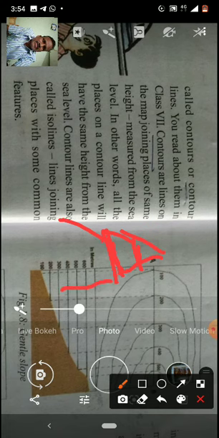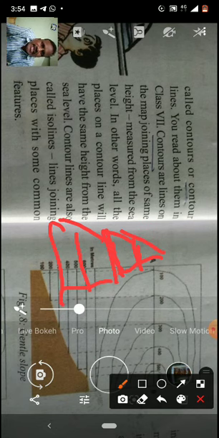Again I am extending this diagram. See, again I am drawing one more line. This line is connecting all the dots which are located on the same height. These lines are called contour lines.